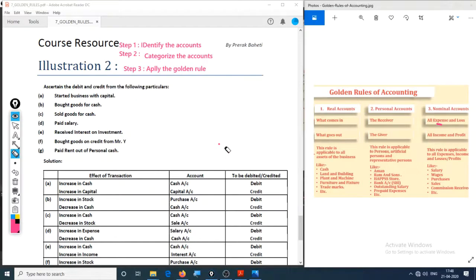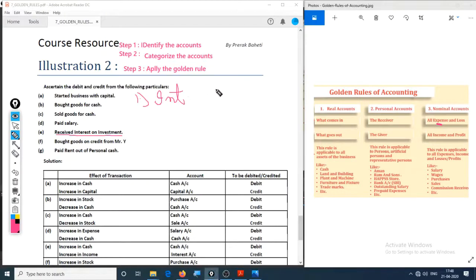And the fifth one right here is received interest on investment. Investment is something where they have put money in and we expect a return. So interest is that income. So first step, the two accounts are interest.